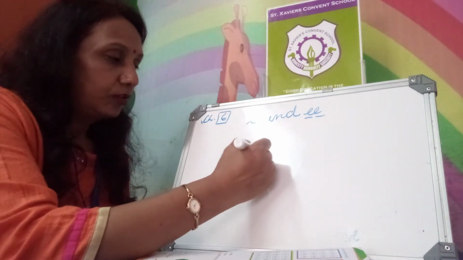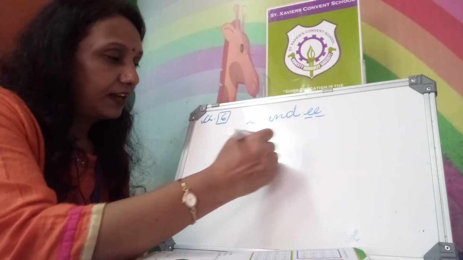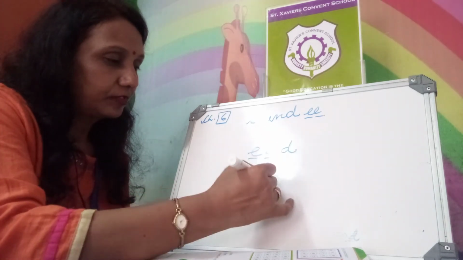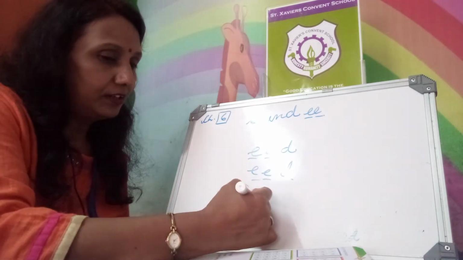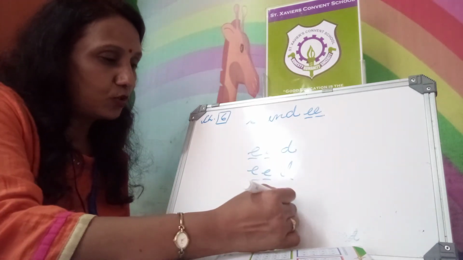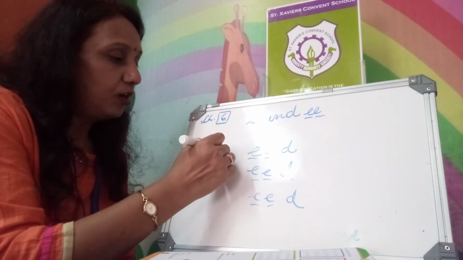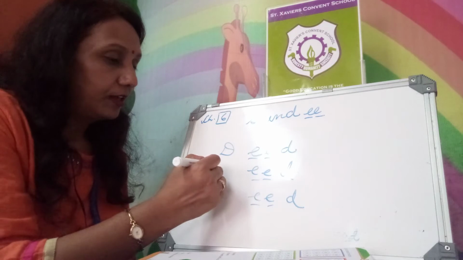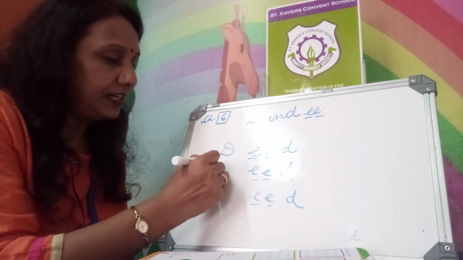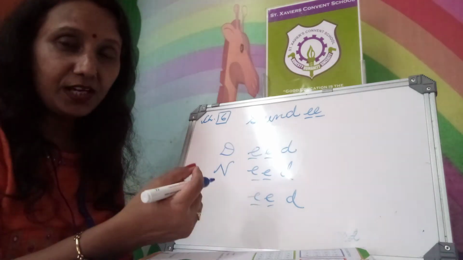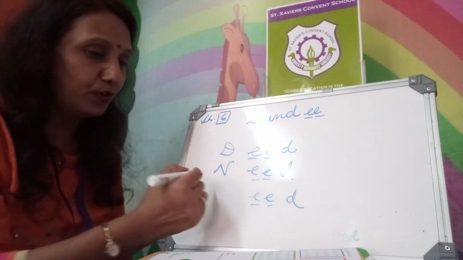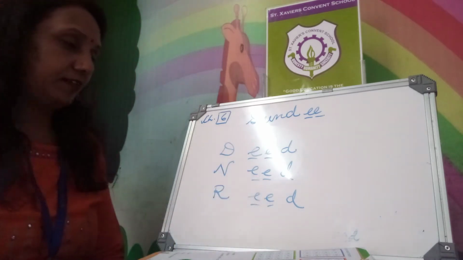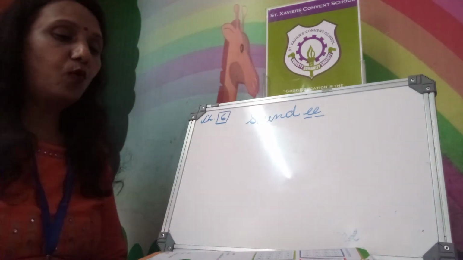Now, double E and D is common there. D, double E, D, deed. The deeds you are doing. Next, N, double E, D, need. What do you need? I need a glass of water. I need food. R, double E, D, read is there. Next, more what?